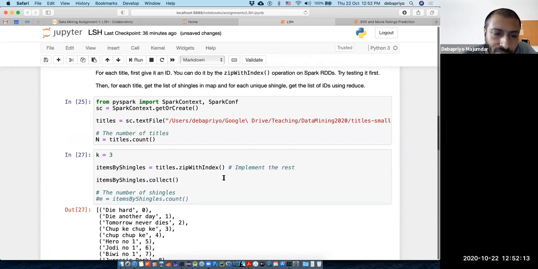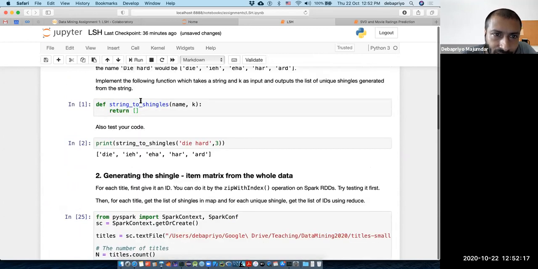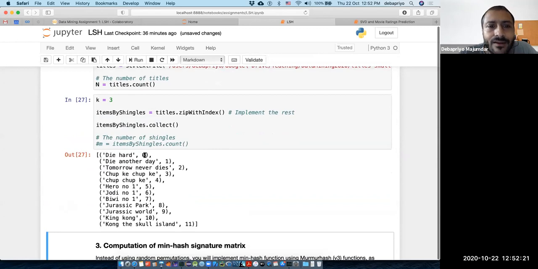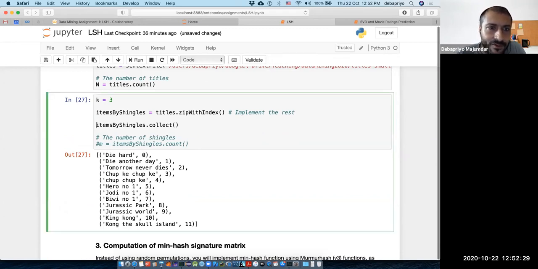The rest will involve converting every title using the function above, string to shingles, and then outputting key-value pairs and reducing or grouping by key in certain ways, so that your final output is items by shingles.